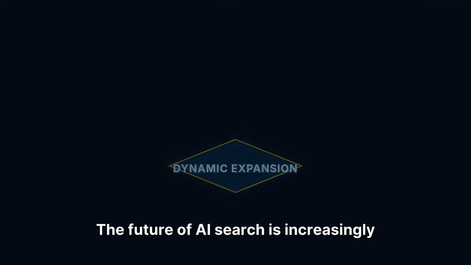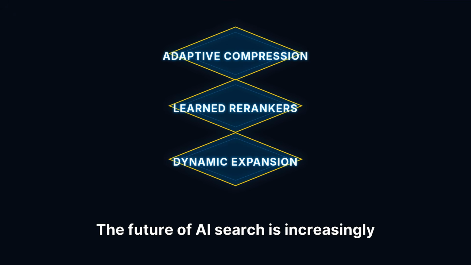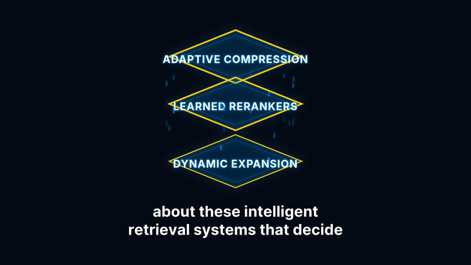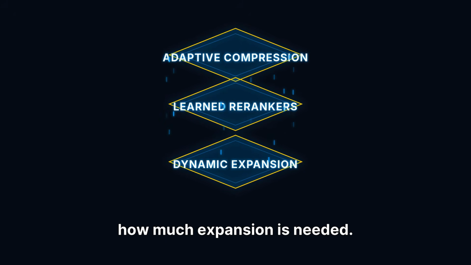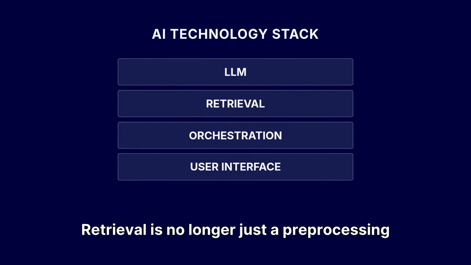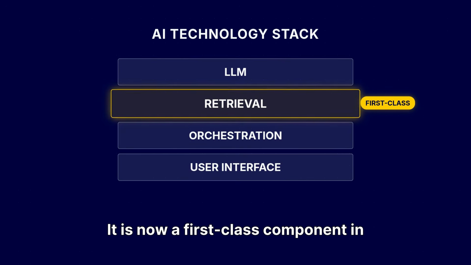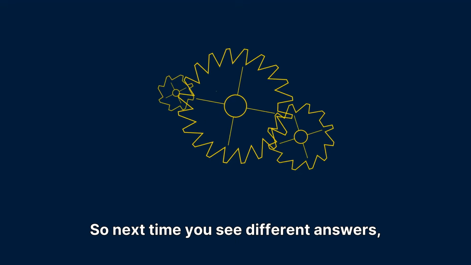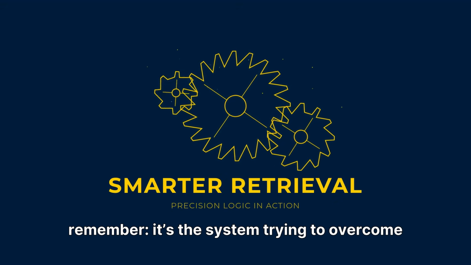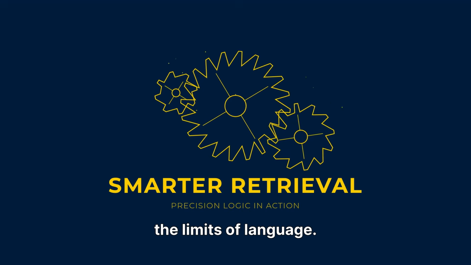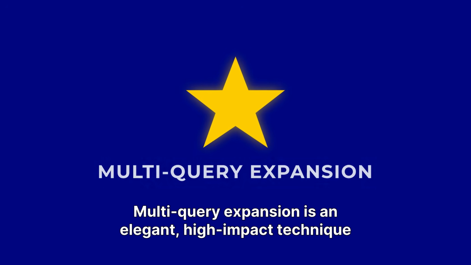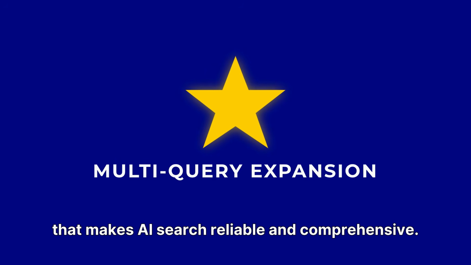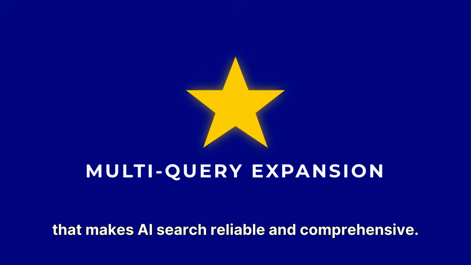The future of AI search is increasingly about these intelligent retrieval systems that decide how much expansion is needed. Retrieval is no longer just a pre-processing step. It is now a first-class component in the AI search stack. So next time you see different answers, remember, it's the system trying to overcome the limits of language. Multi-query expansion is an elegant, high-impact technique that makes AI search reliable and comprehensive.